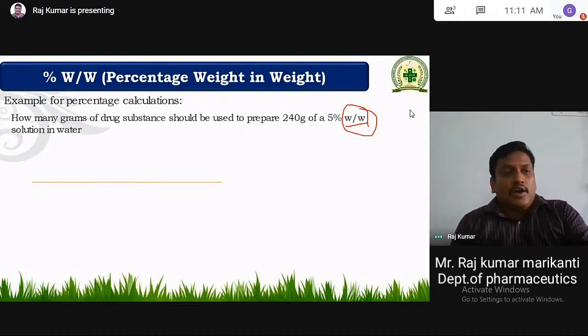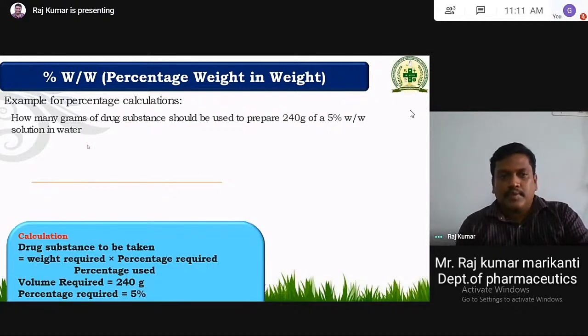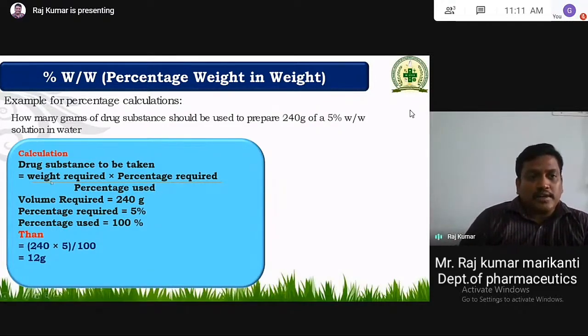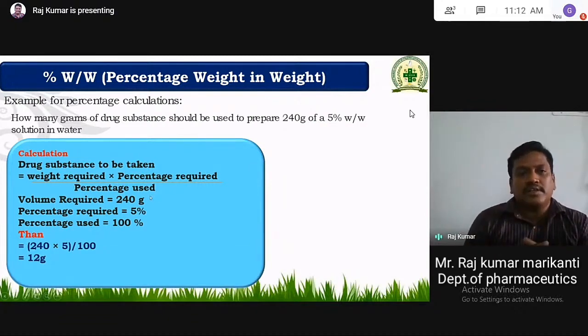So how many grams of drug substance should be used to prepare 240 grams of 5% weight by weight solution in water? So this is what the calculation is. Then let us see. Drug substance to be taken. So then the formula will be weight required into percentage required by percentage used. Already what we did in the last example, same thing. Weight required here, because it's a solid, and percentage used.